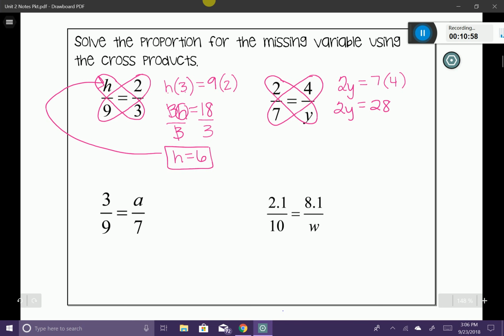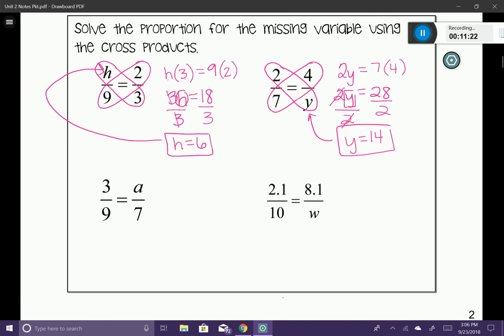And I'm going to do that same technique. I'm going to divide both sides by that number 2 to eliminate it. So y is equal to 14. What that means is 14 is the only number that I can substitute in for y to make this ratio equal to the other, making a proportion. All right, let's look at 2 more. Let's do the same thing. Feel free to pause the video at this time if you'd like to try 2 on your own.